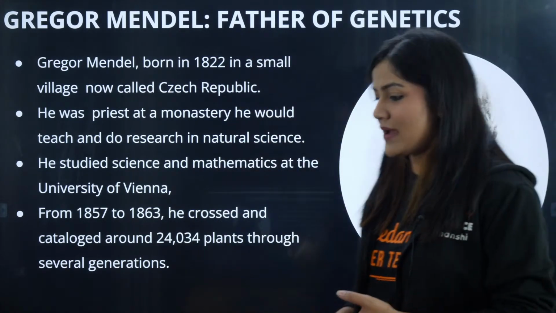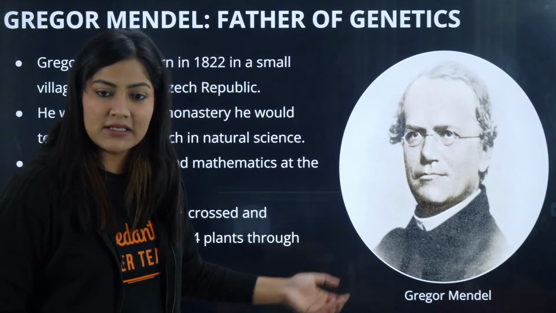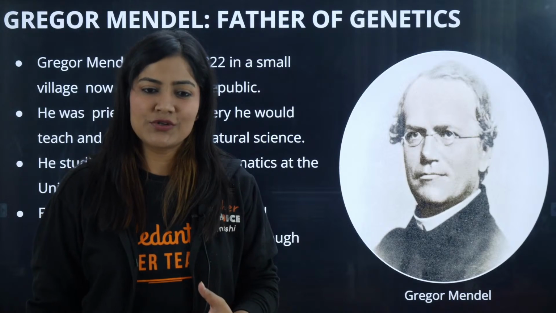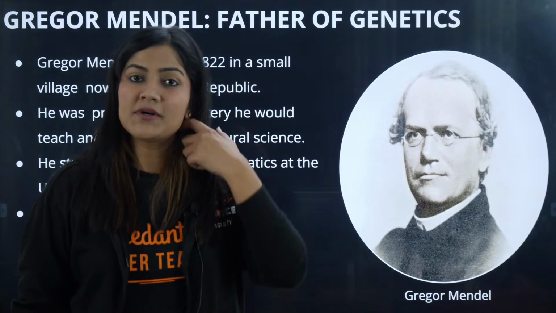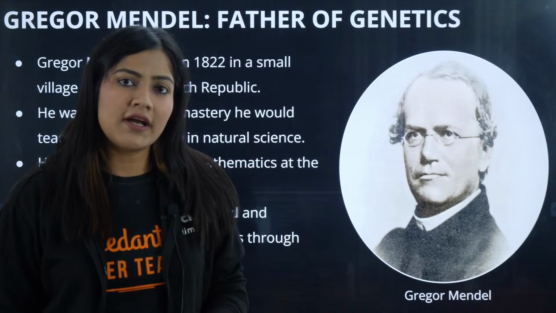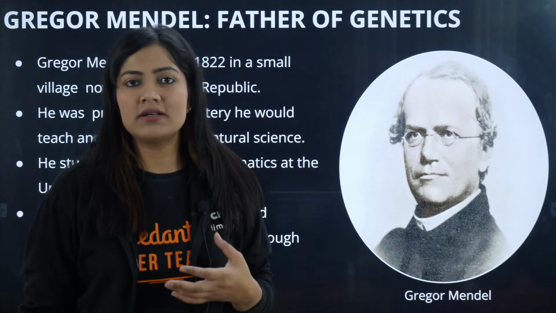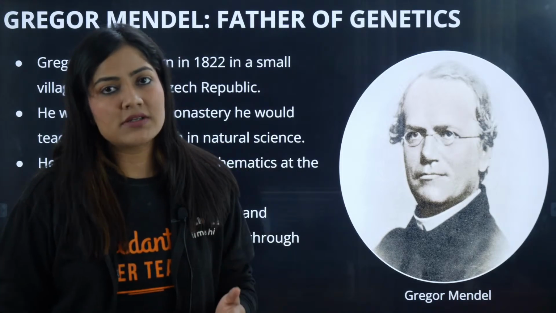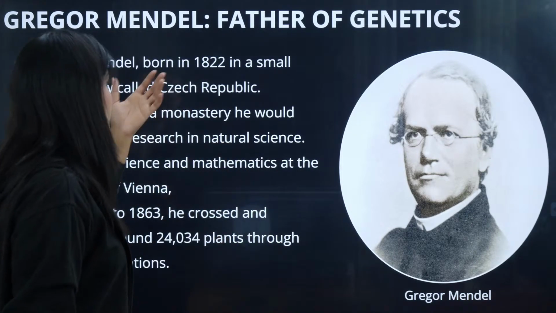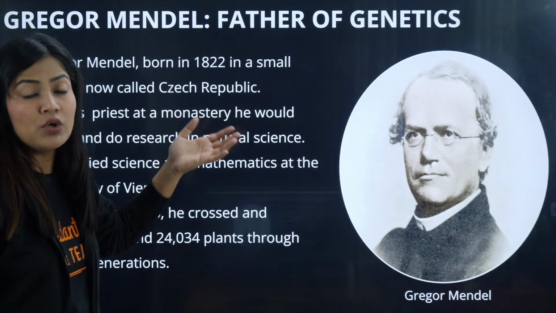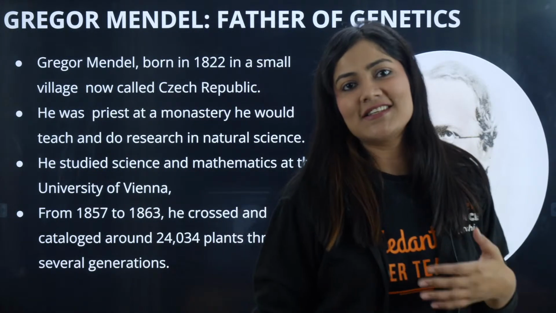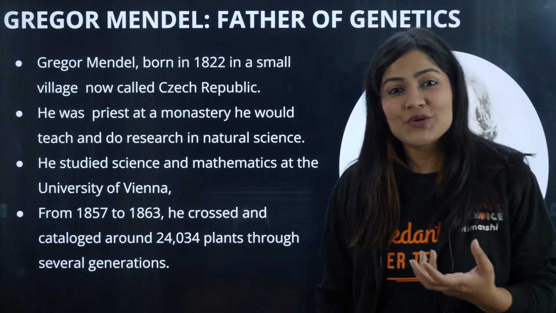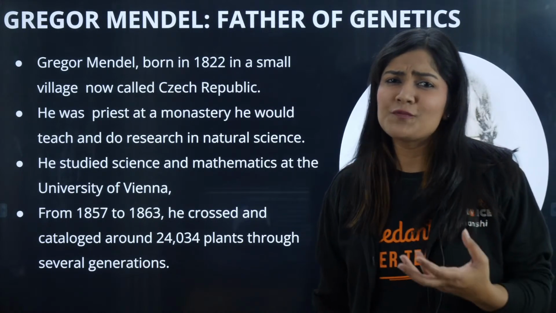So this amazing man that you can see over here is Gregor Mendel. He was a person who did a lot of work in understanding how genetics takes place. It's not that he was the first person to work on genetics. There were lots of scientists working on genetics, but what Mendel did was exceptional, and hence we call him the father of genetics. He was born in 1822. This information is important because certain questions can be asked about Mendel, so you should know at least a few important points about him.